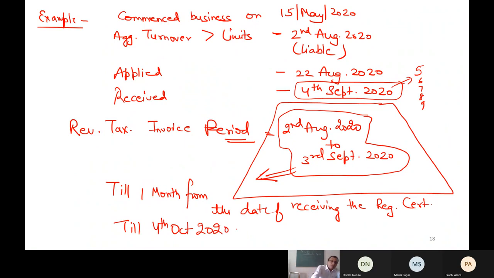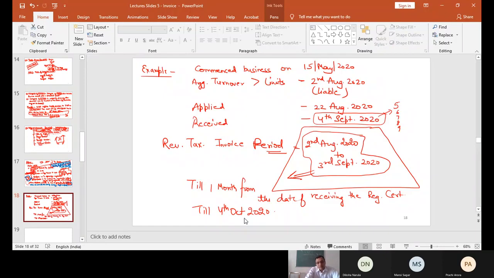Please raise your hand if you have understood the example of revised tax invoice. That for which period revised tax invoices can be issued, till what date it can be issued, and why it should be issued. Because it is in proper format, it will help you in getting input tax credit if you want. Please raise your hand if you have understood this concept.